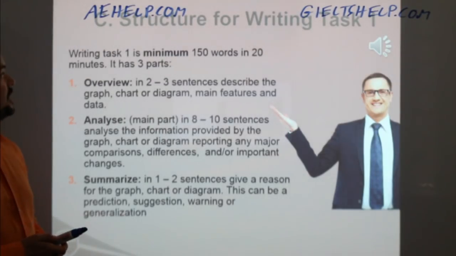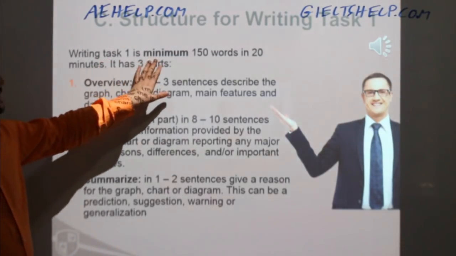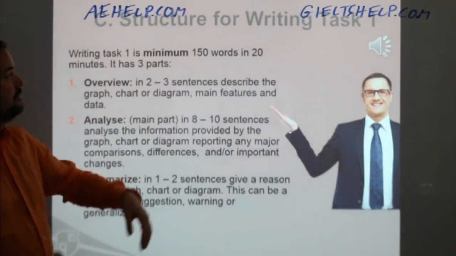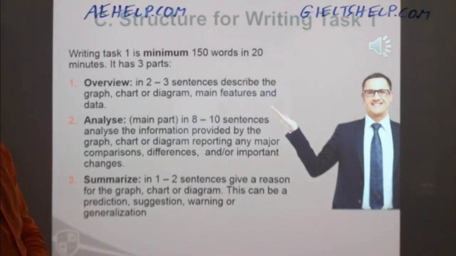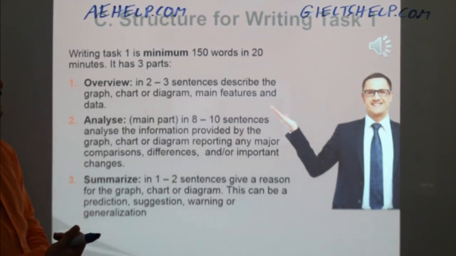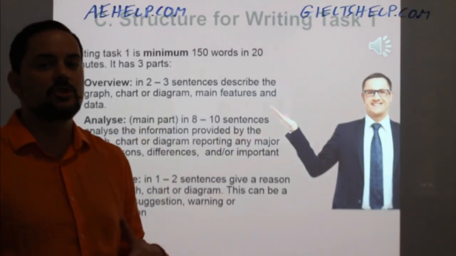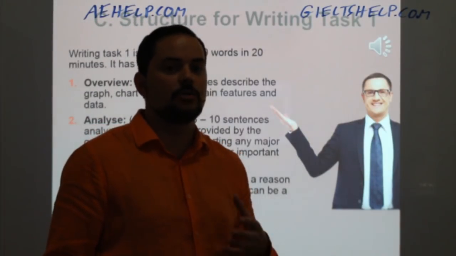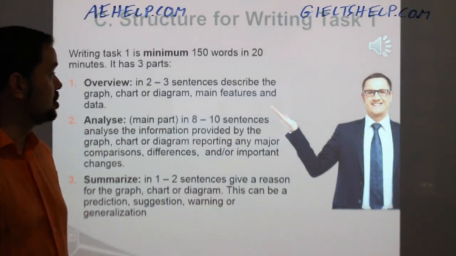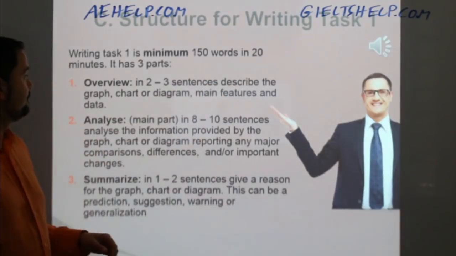All right, so writing task 1, again, it's a minimum of 150 words. You have 20 minutes to do it. Don't spend any more time than 20 minutes, even if you don't reach the 150 words, because task 2 needs 40 minutes, and task 2 is worth 2/3 of your mark, okay? So task 2 is twice as valuable for your band score for writing as task 1, so make sure you leave twice as much time.